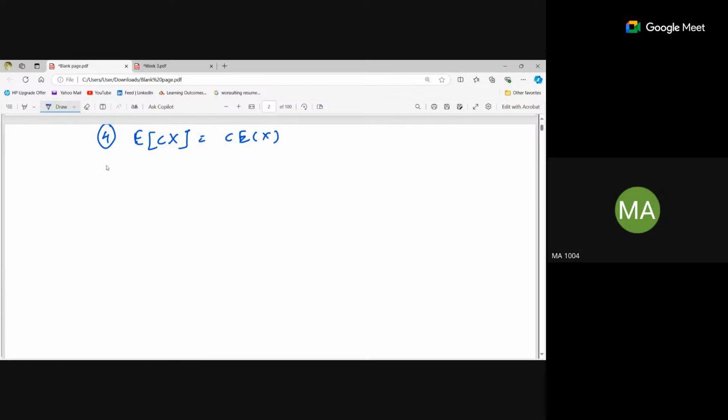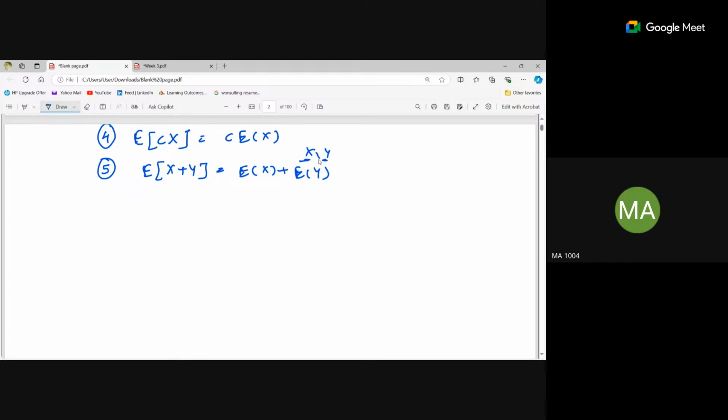And the fifth property: if you have been given two random variables x and y, then the expectation of x plus y will be the expectation of x plus the expectation of y. It is not necessary that they be independent or dependent. We are just given two random variables, x and y.